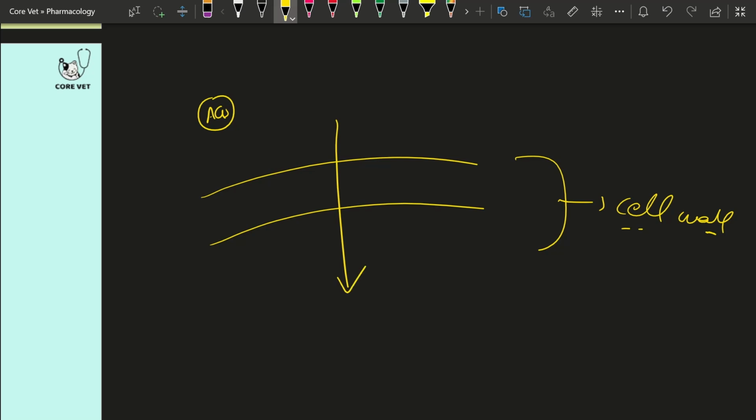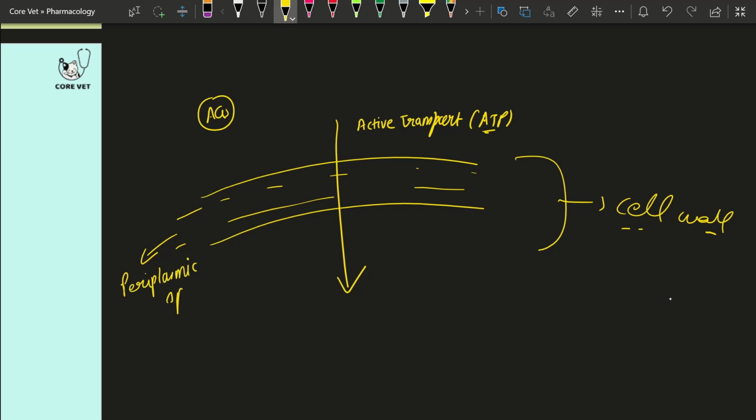Okay, to enter the bacterial cell, the aminoglycoside asks for two requirements. First, there should be an active transport. I need an active transport, which means I need ATP to go inside. And the next requirement for the aminoglycoside is in the periplasmic space: there should be oxygen.